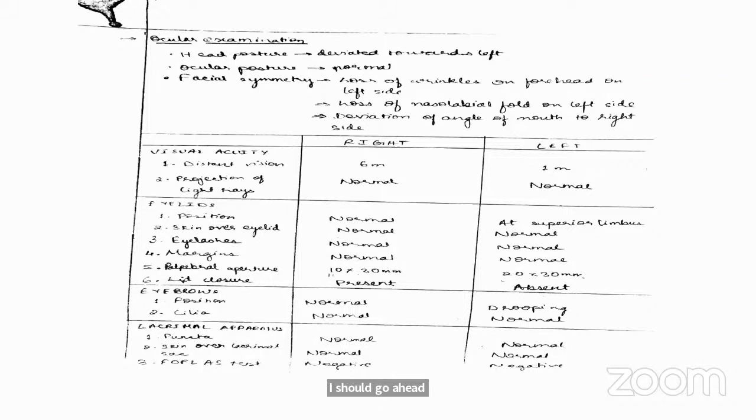Ma'am, head posture can be of three types. It can be either a head tilt, head turn, or head elevation or depression. Head tilt is mainly due to paralysis of either of the two oblique muscles, superior or inferior oblique, most commonly superior oblique. Head turn is due to paralysis of the medial or lateral recti. Head elevation is seen in case of ptosis, paralysis of the elevators, overactivity of the depressors, while head depression is seen in cases of overactivity of the elevators and paralysis of the depressors.